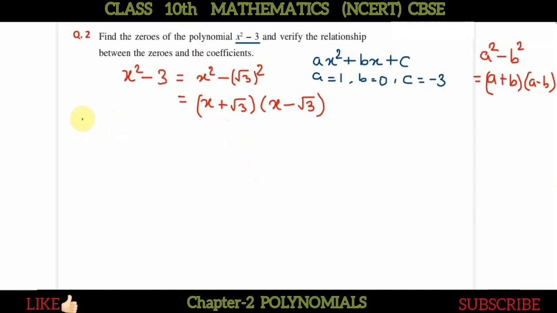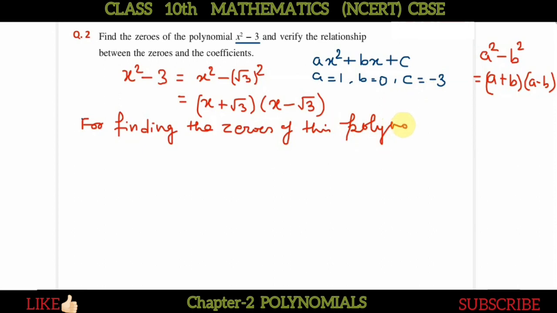Now for finding the zeros of this polynomial, we'll have to make it equal to 0.